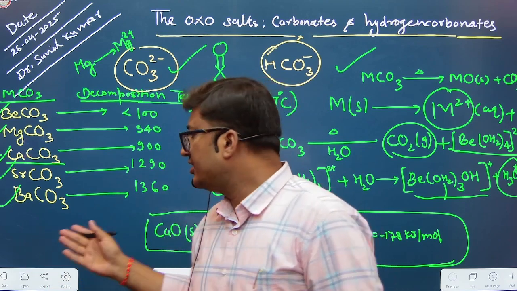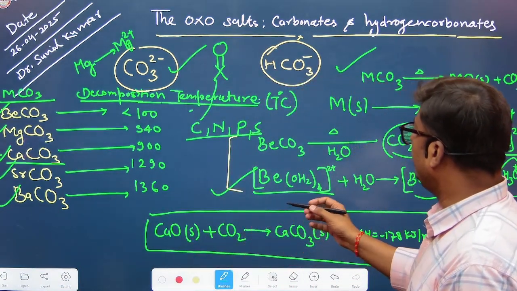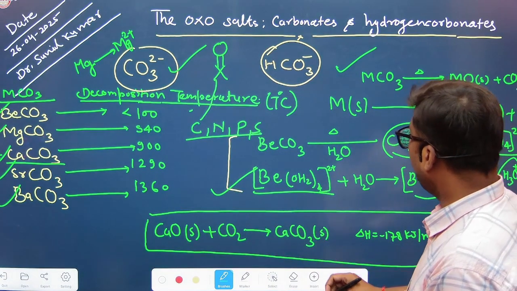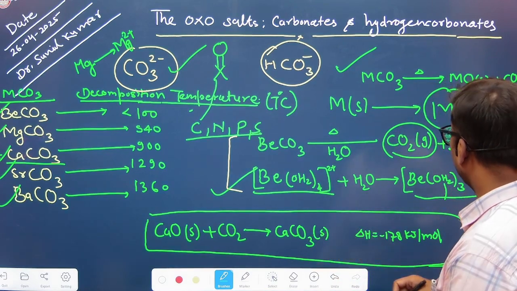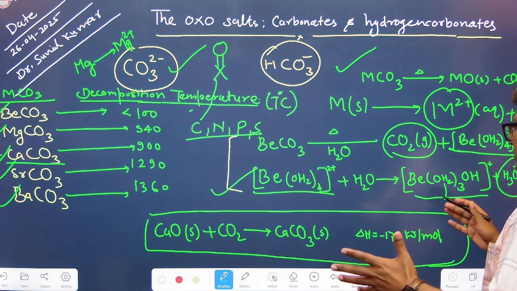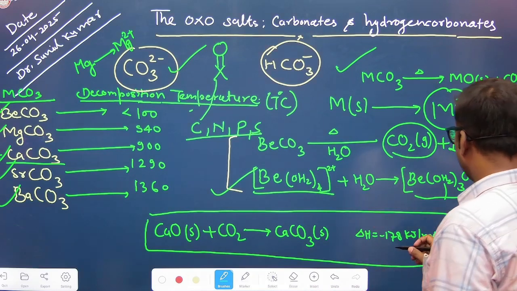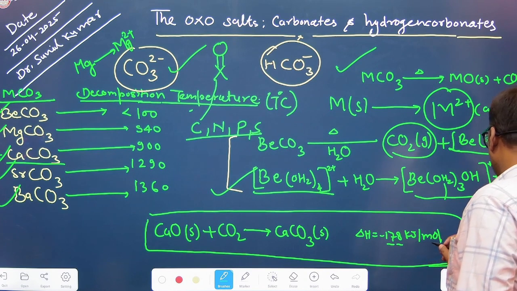Calcium oxide in the solid state is called lime. Once it reacts with carbon dioxide, the product formed is calcium carbonate, and the change in enthalpy of this reaction is minus 178 kilojoules per mole.